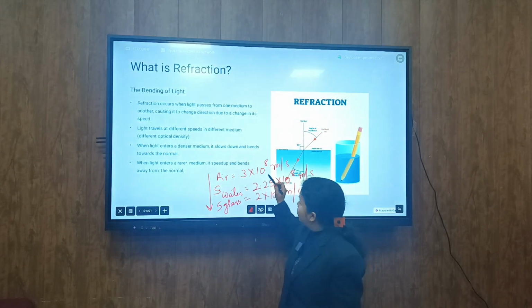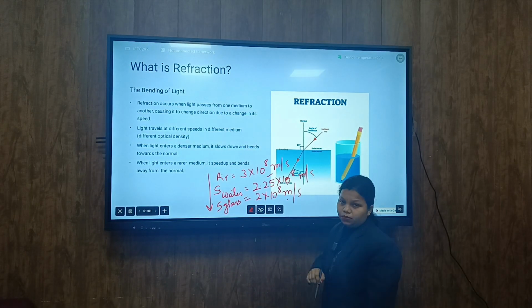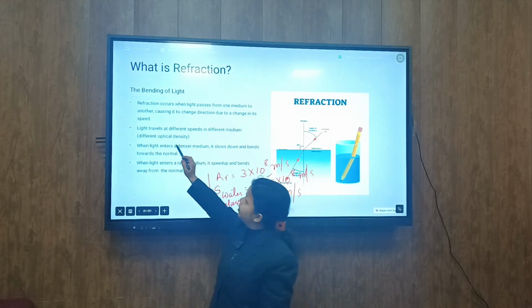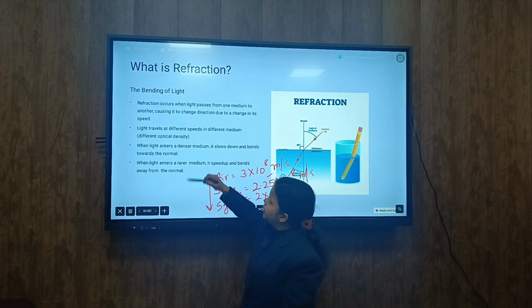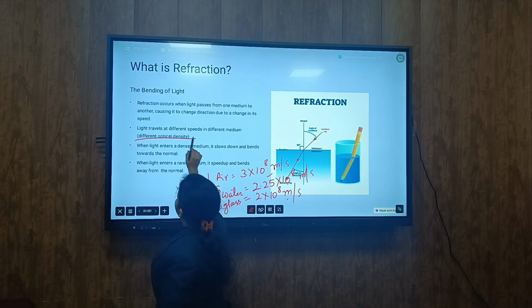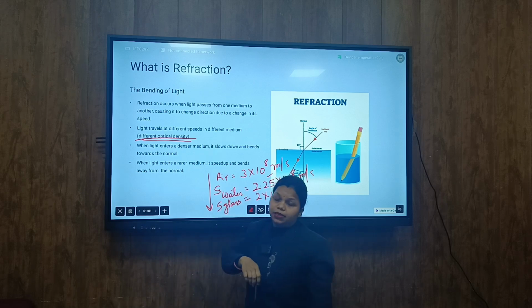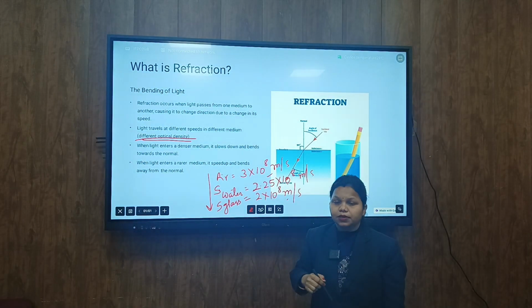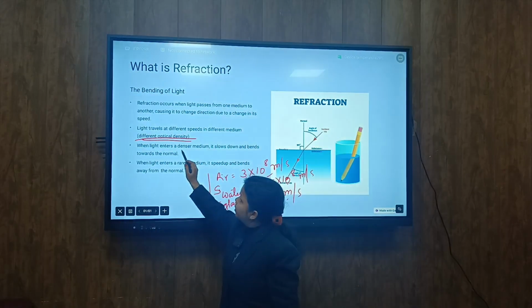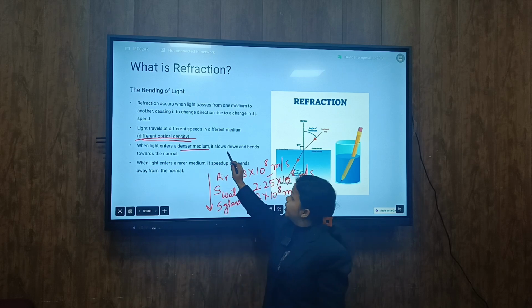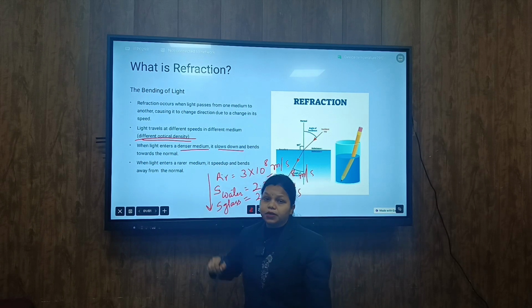This depends upon the speed in the medium. Light travels with different speeds in different mediums, and this is because of different optical density. We'll discuss optical density later on. Now, when light enters a denser medium, it slows down and bends towards the normal.